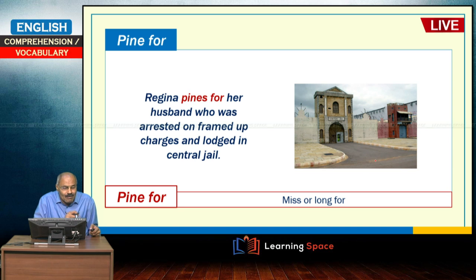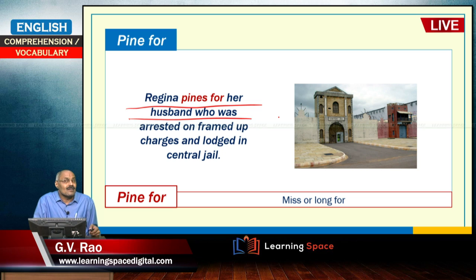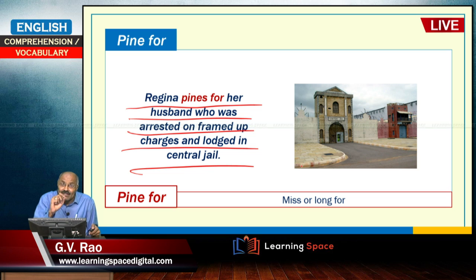Look into this example. Regina pines for her husband, who was arrested on framed up charges and lodged in central jail. So, pine for means longing for.